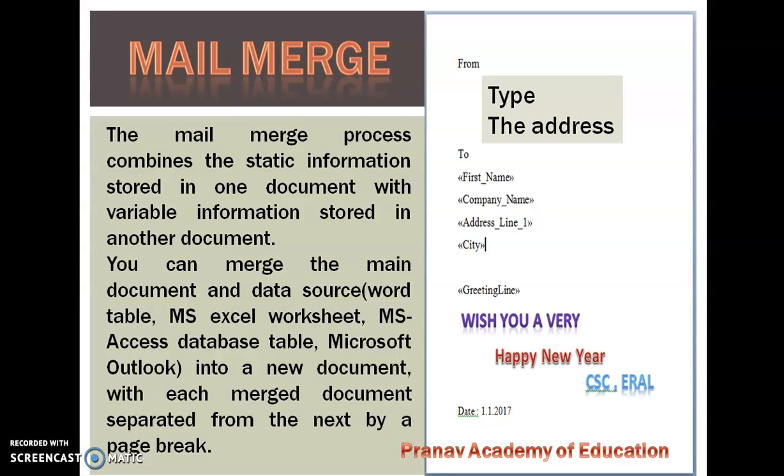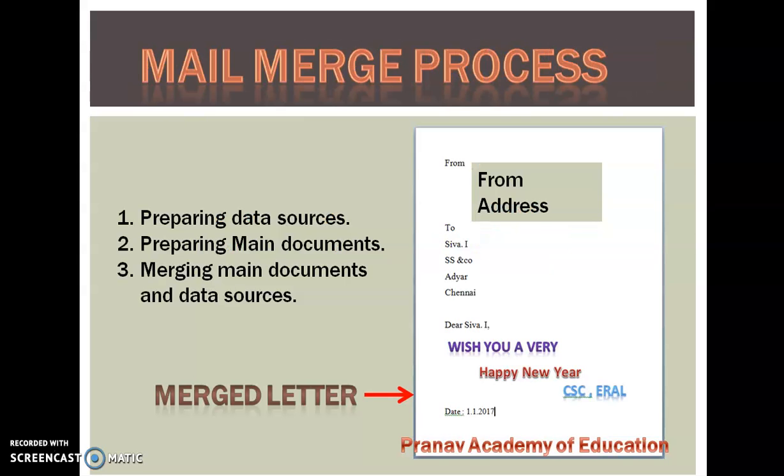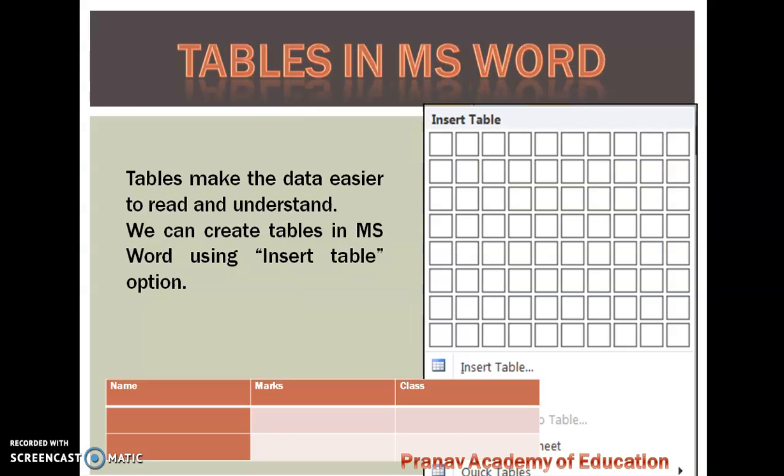We can merge with the data source available in MS Excel or MS Access or any other database. Data source you can create from MS Word also. First you have to prepare the data source, then prepare the main document, then merge the main document and data source.